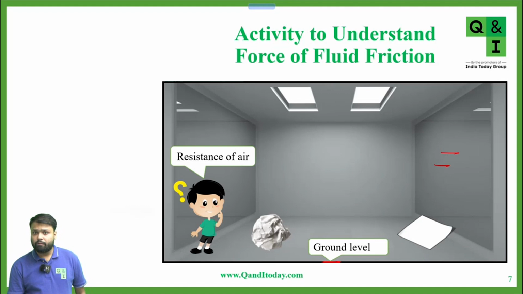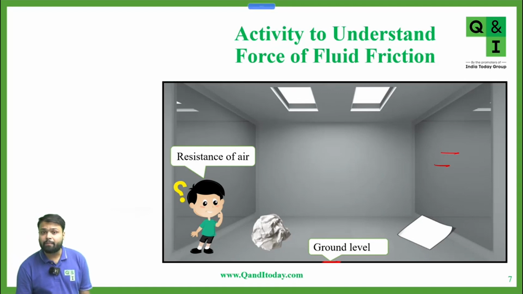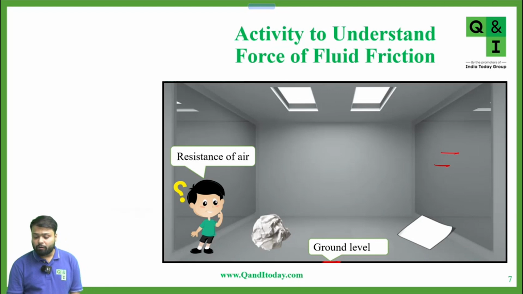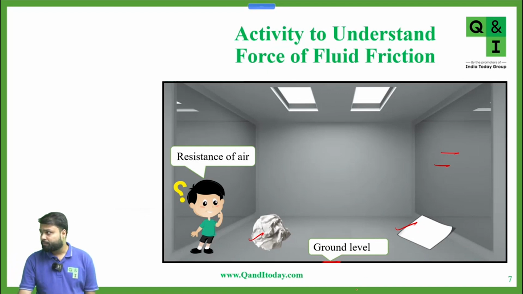Suppose you have a feather and a crumpled paper. Again, if you drop both of the bodies, the time taken by them to reach the ground will be different, because the medium is air. But when you perform this activity in a vacuum, both of these objects will fall on the ground at the same time, because if there is a vacuum, there is no air, and if there is no air, there is no resistance to the motion.